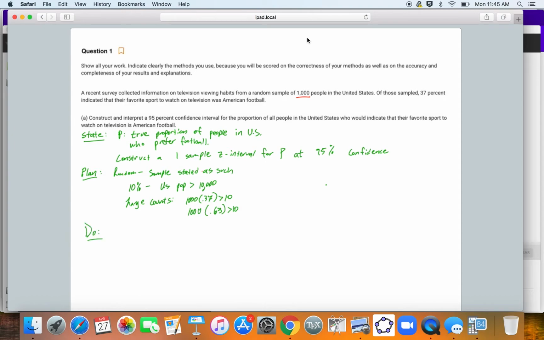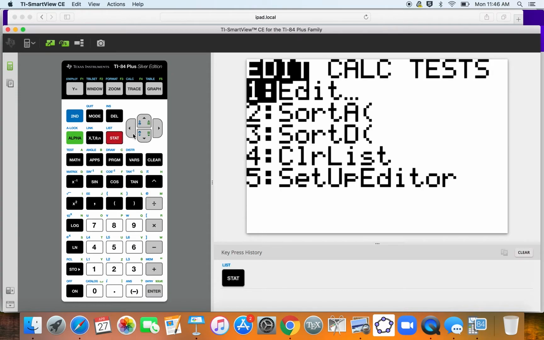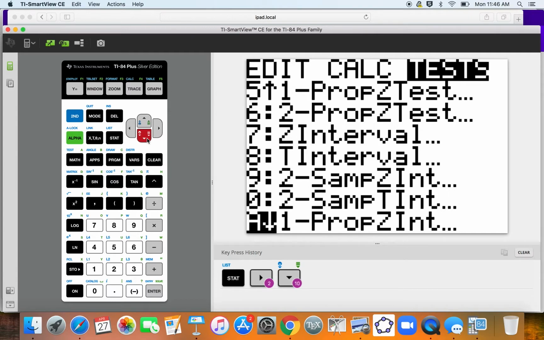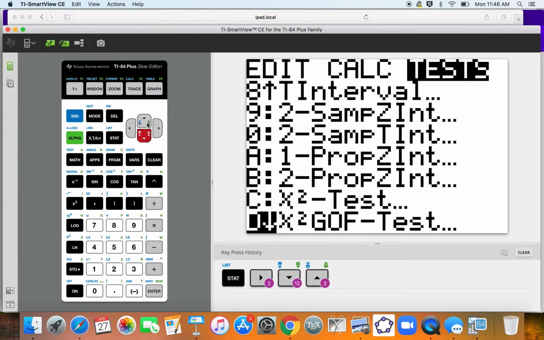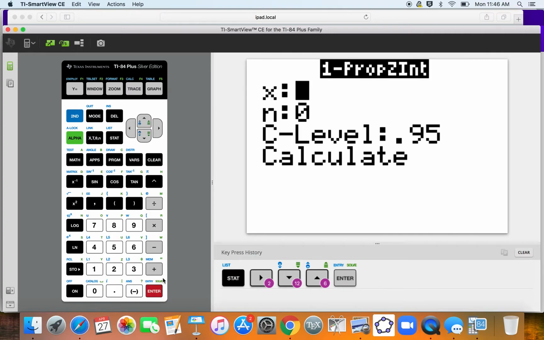We could do this by hand, but I prefer not to. I'd like you guys to use your calculators for this. So I'm going to pull up my TI-84. We're going to do stat, tests, and we want a one prop Z interval. It'll ask me for some information.